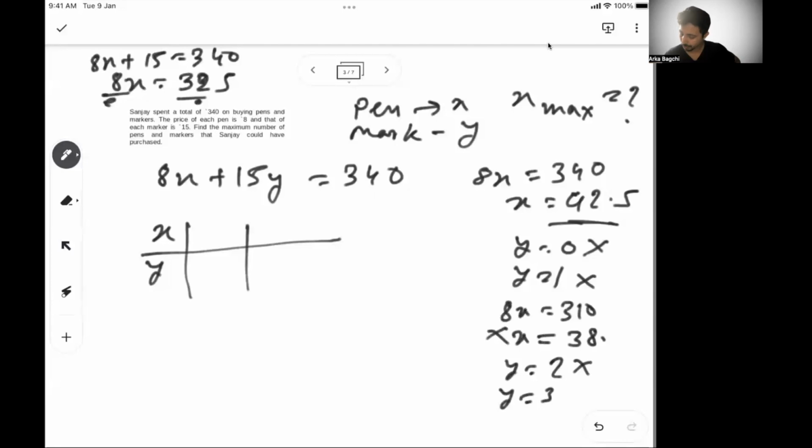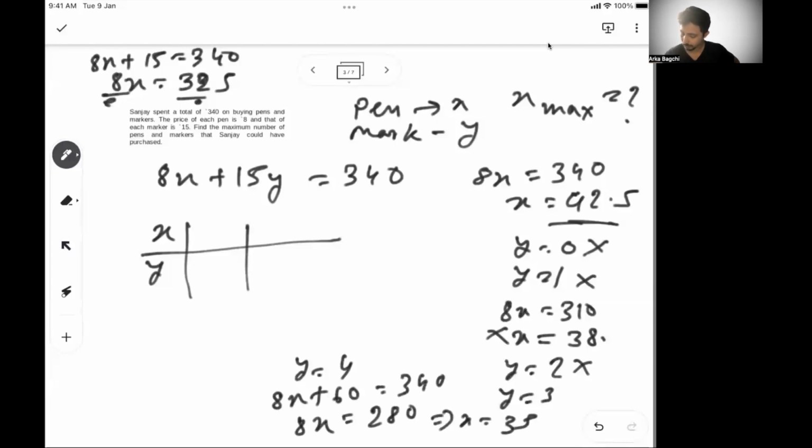If I put y equal to 4, what do I get? I get 8x plus 60 is 340, so 8x is 280, and I get x equal to 35. So 35 and 4. Y's minimum value has to be 4, right?